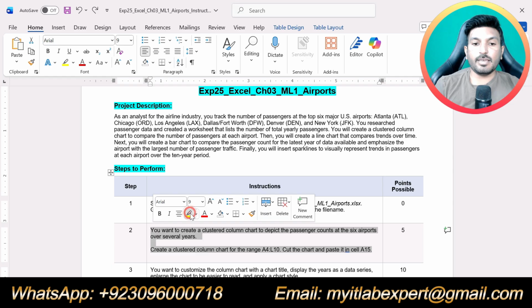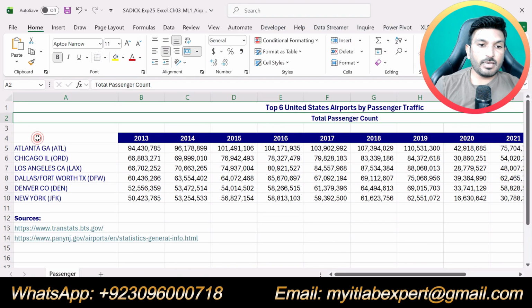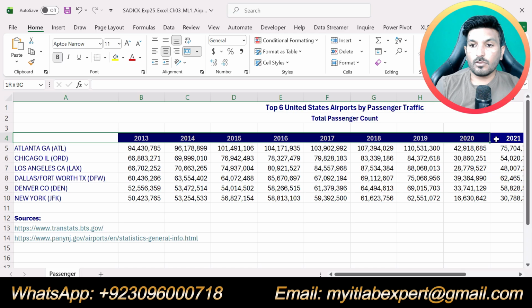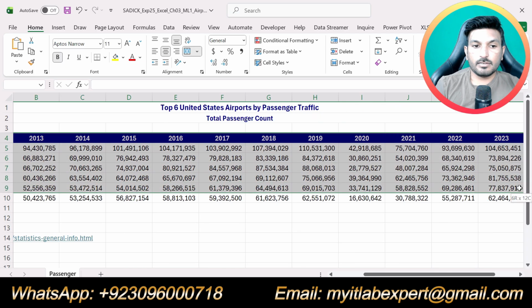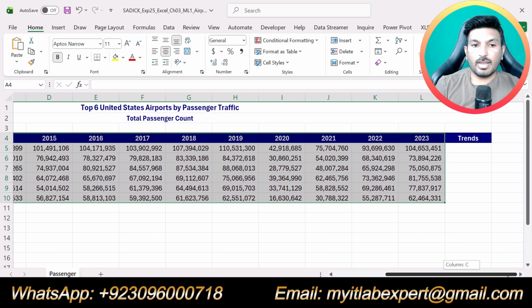Step number 2 is saying you want to create a clustered column chart to depict the passenger count at the 6 airports over several years. Create a clustered column chart for the range A4 up to L10. Cut the chart and paste it in cell A15. So first we will select A4 up to L10. We have selected this range A4 up to L10.